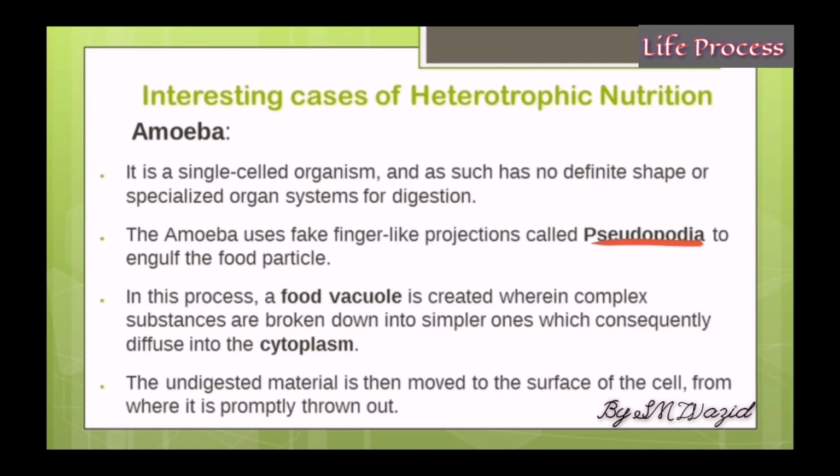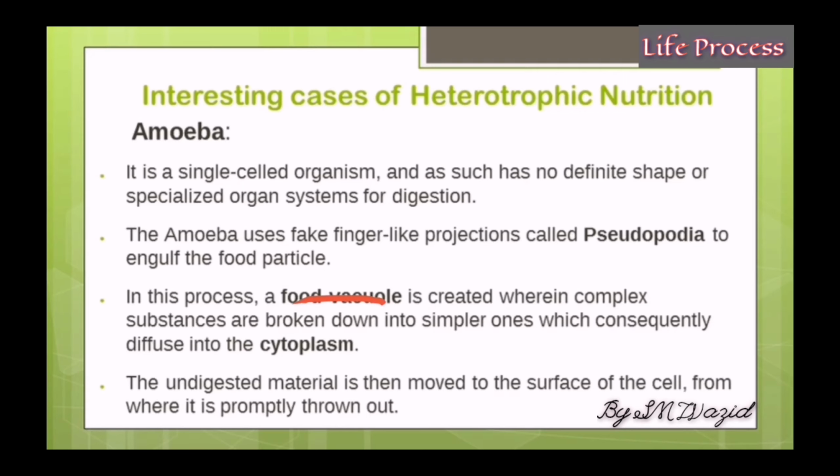And in this process, a food vacuole is created. It is within this food vacuole that the complex food particle is broken down into simpler substances. Once the complex food particle has been broken down into simpler molecules, it diffuses into the cytoplasm. And once this process takes place, all the undigested unwanted material is thrown out of the body, which is essentially what nutrition is in the amoeba.